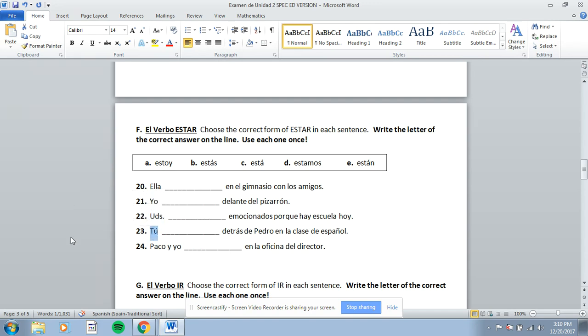23 wants the tú form of estar. Estoy, estás, está, estamos, están, and put the letter of the correct one on the line right here. And 24, the subject is Paco y yo, somebody and I. So pick which one of those would be somebody and I. Estoy, estás, está, estamos, or están, and put the letter of that answer on the line right here. And double check you only used A once, B once, C once, D once, and E once.